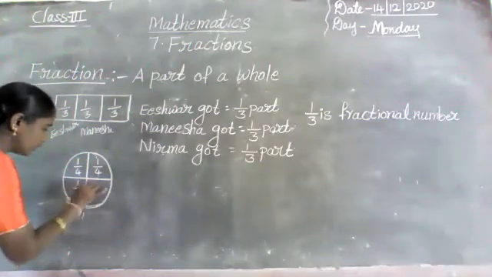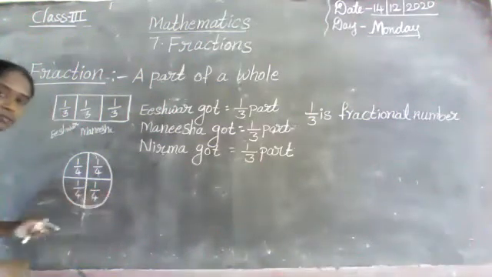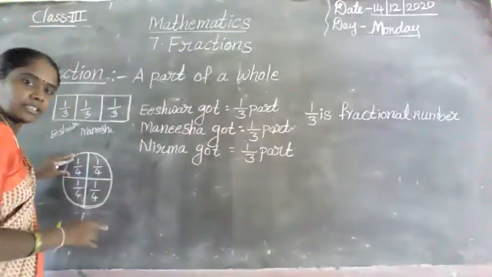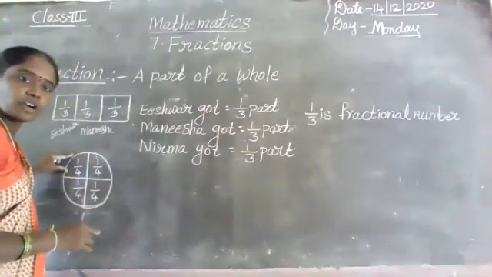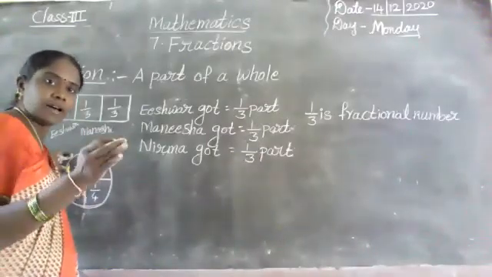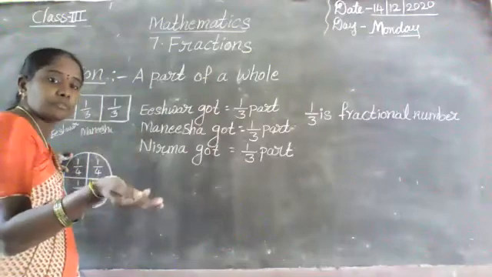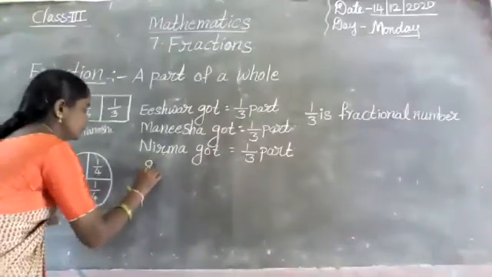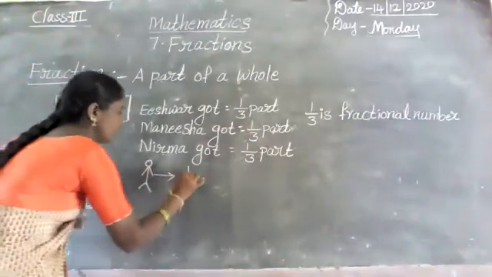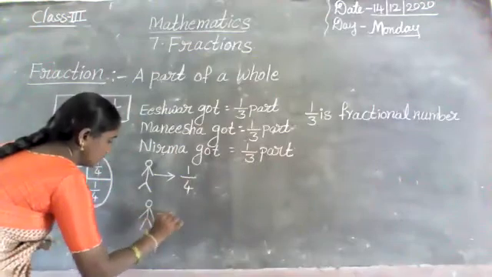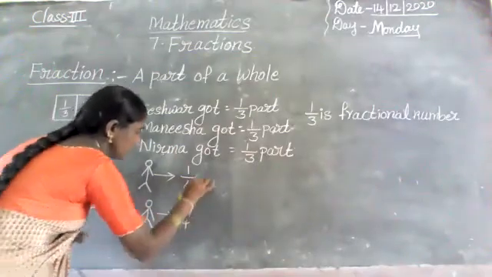Another one is 1 by 4. Another one is 1 by 4 part. Total 4 parts are there. But for the 4 members, how can we get each part? Each part is called 1 by 4 part. 1 by 4, 1 by 4, 1 by 4 part.